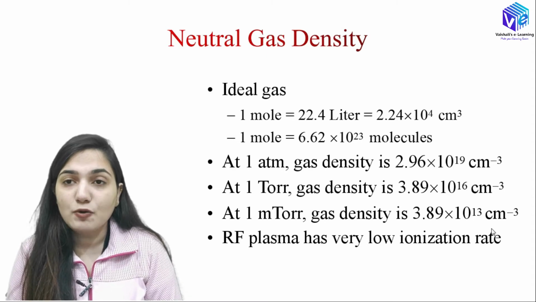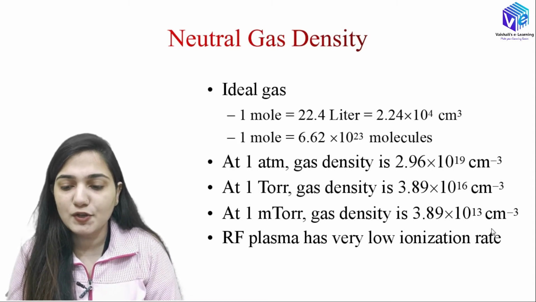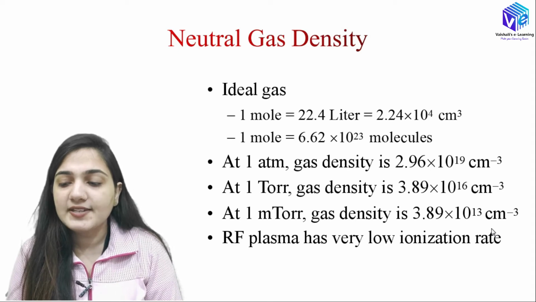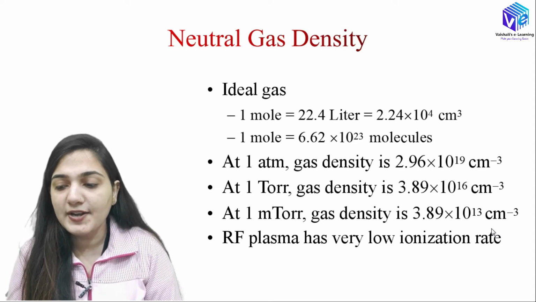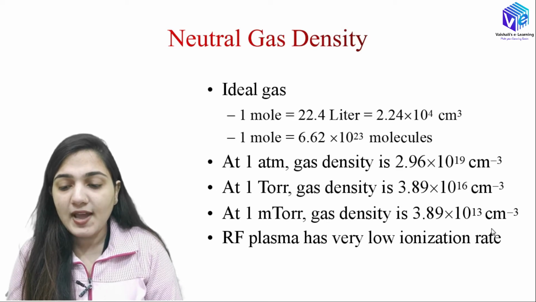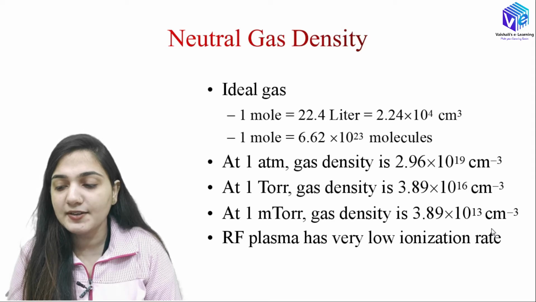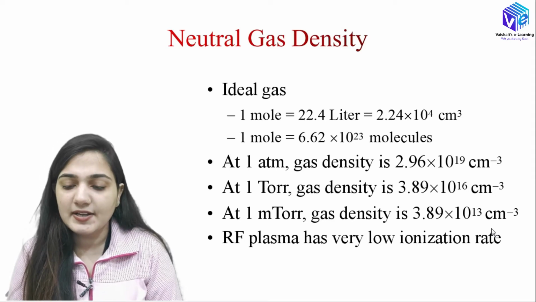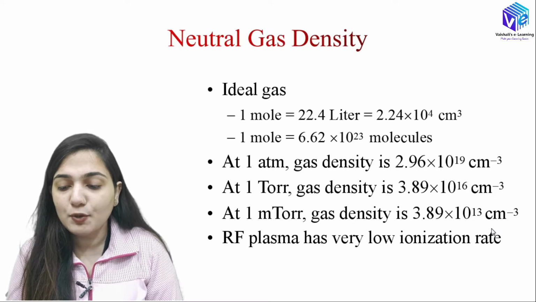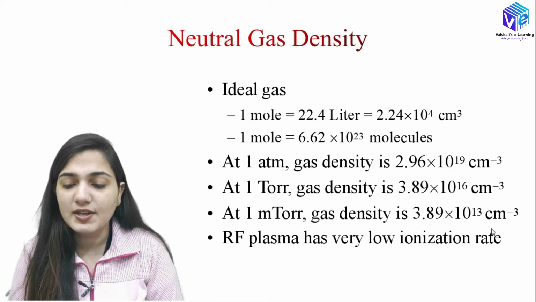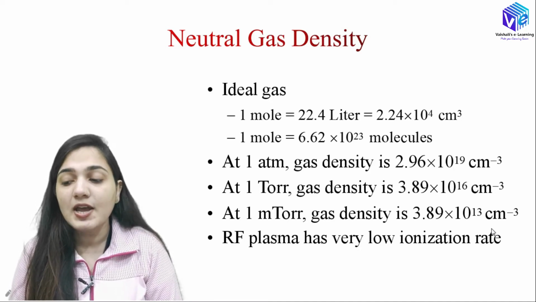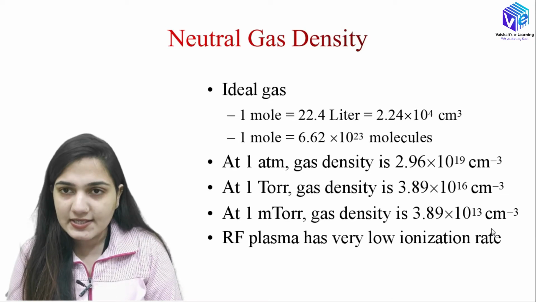Now if I talk about the pressure, if I have 1 atmosphere pressure, the gas density will be around 2.96 into 10 raised to power 19 per centimeter cube. Okay, at the 1 torr pressure, the gas density is around 3.89 into 10 raised to power 16 per centimeter cube. At 1 millitorr, the gas density is 3.89 into 10 raised to power 13 per centimeter cube. So you can see, if I am reducing the pressure, then the gas density is reducing.